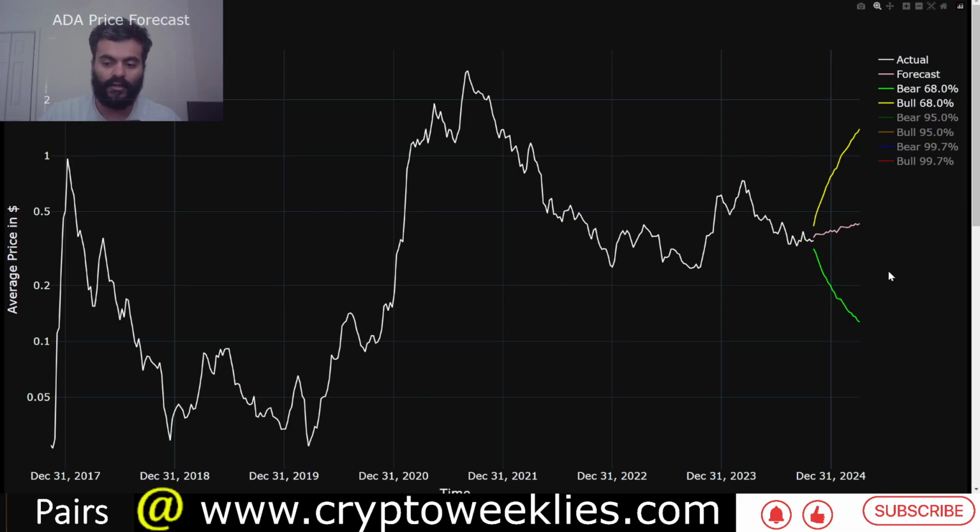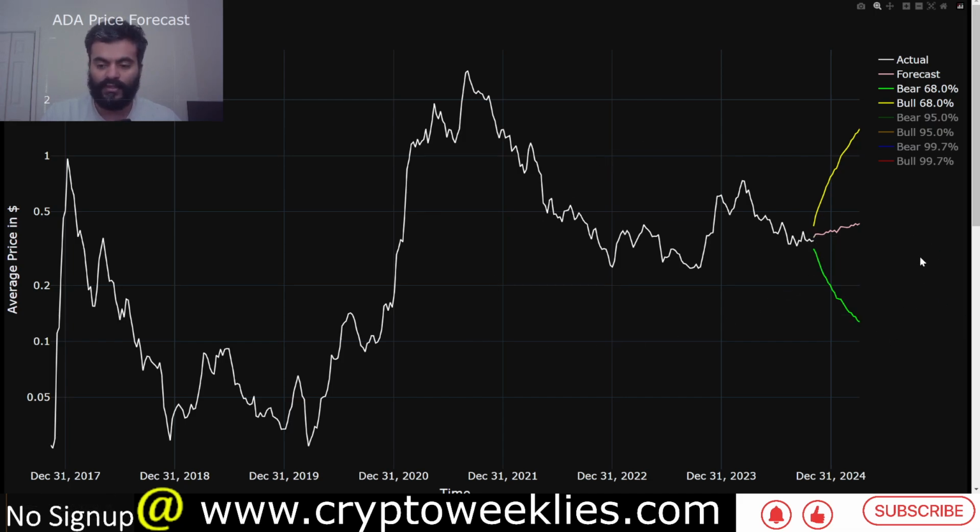That is, if there are no major moves to the bullish side or bearish side, in that neutral environment, the trend behind the price action is up. In the bull case scenario, likely during the end of year 2024 or early 2025, at one standard deviation or 68% confidence, prices between 41 cents and about $1.40 are forecasted by the model. If on the other hand we witness a major recession and the prices go back down, the bottom is between 13 cents and about 30 cents.